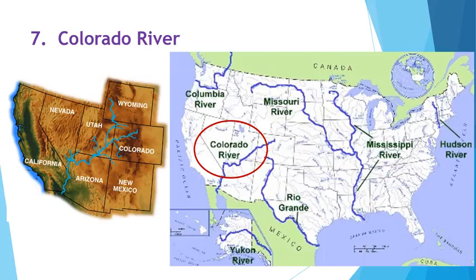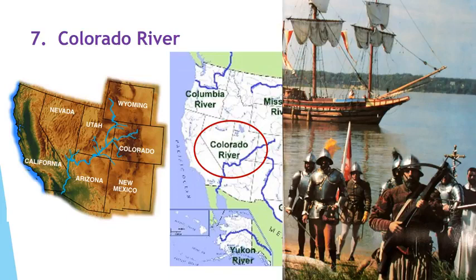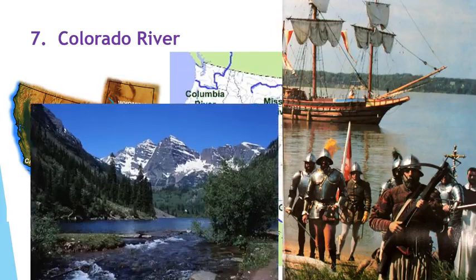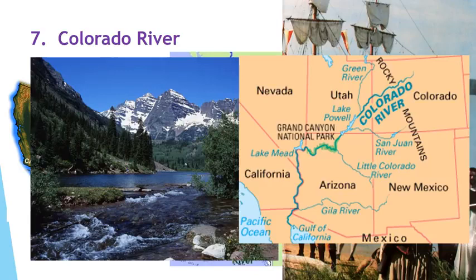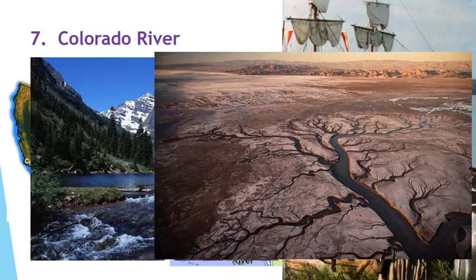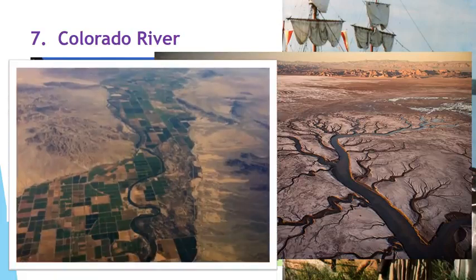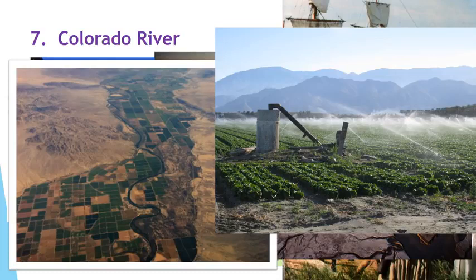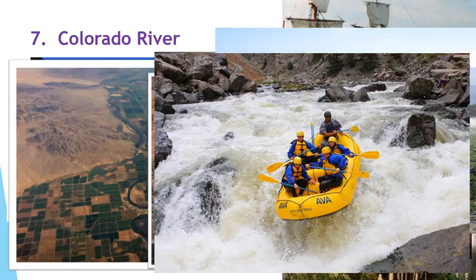The Spanish explorers used the Colorado River as a water route when they were exploring the Southwest. This river starts in the state of Colorado and flows from the Rocky Mountains into the Pacific Ocean. Because it is so dry in this region, the Colorado River supplies those who live there with water for living as well as for farming. The Colorado River flows through the Grand Canyon and is known for its whitewater rapids. Draw the Grand Canyon and some rapids next to your note on the Colorado River to remember that these ideas go with this river.